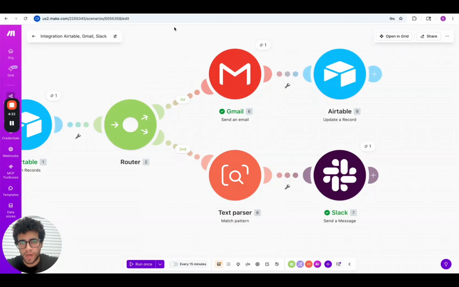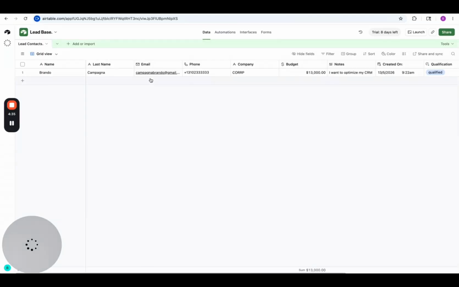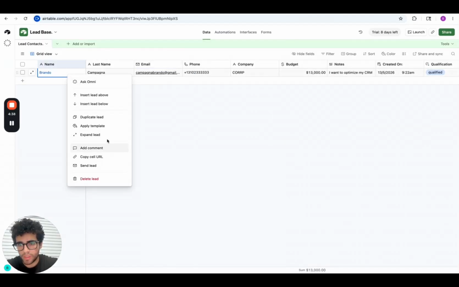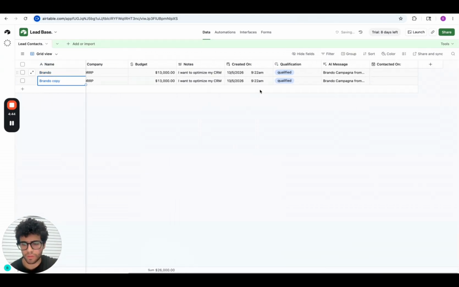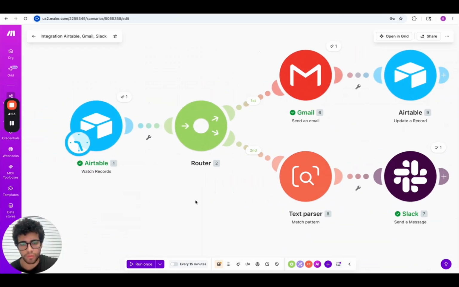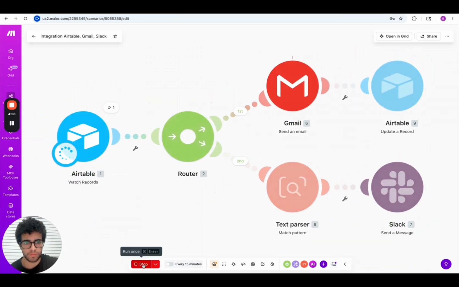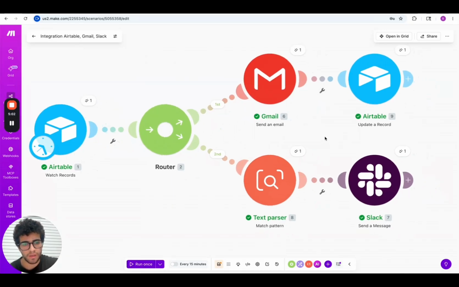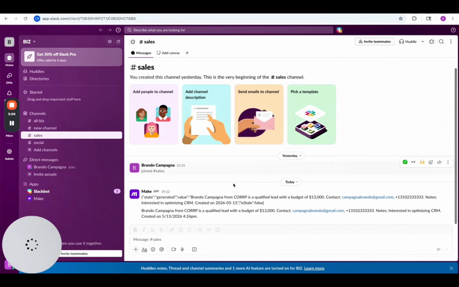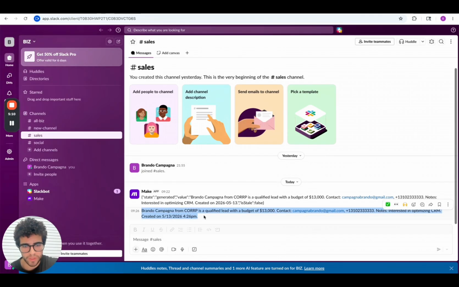Okay guys, cool. Now instead of filling out the form again, I can just go back to the lead base. We can just duplicate here the lead. It's gonna be like a new input that we're gonna give to the system. So as you can see, live is creating a message, and then we go back to make.com, run the scenario, and everything is working properly. So we have the email sent, and we have a Slack message. Let's just verify that now the Slack message is professional. Yeah, it's clean. Brando Campagna from Corp is a qualified lead. This is his contact, and notes, and created on.